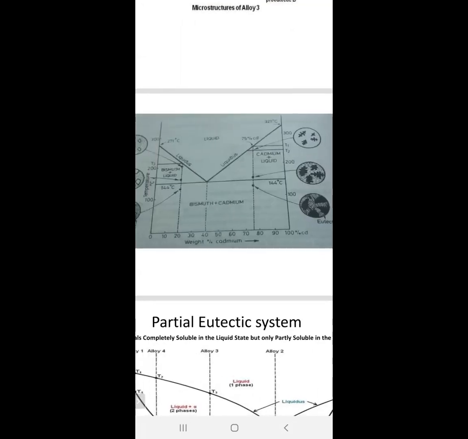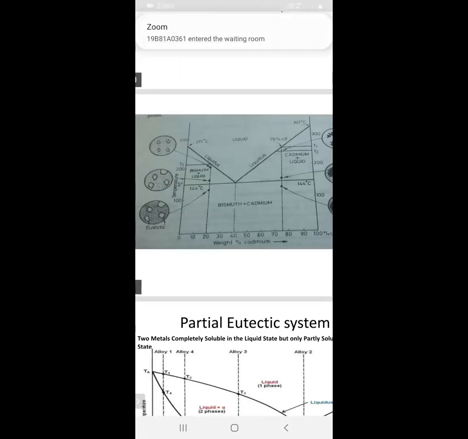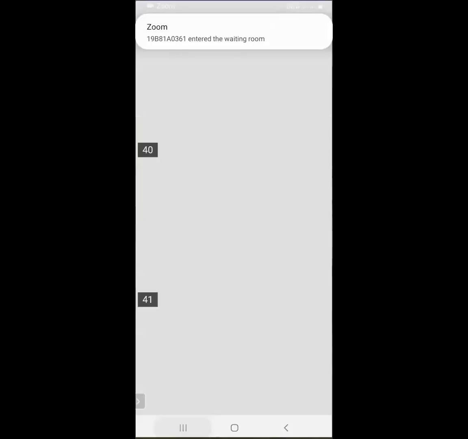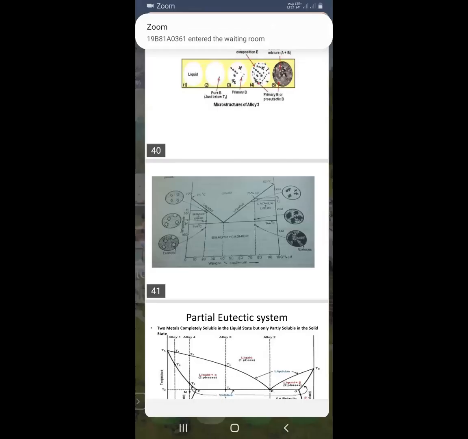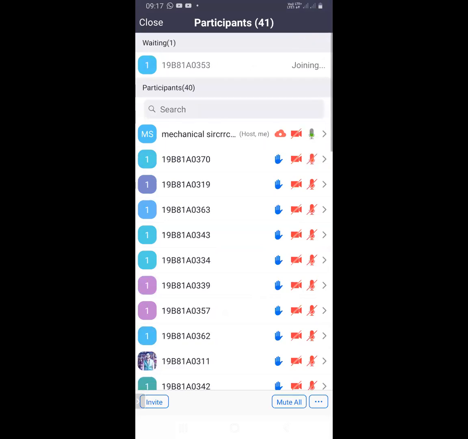In the same way, when you heat above the melting point temperature, both pure metals will be in liquid state.